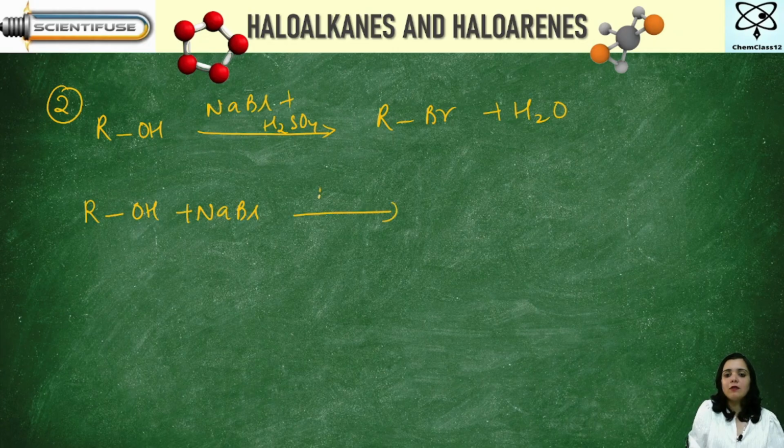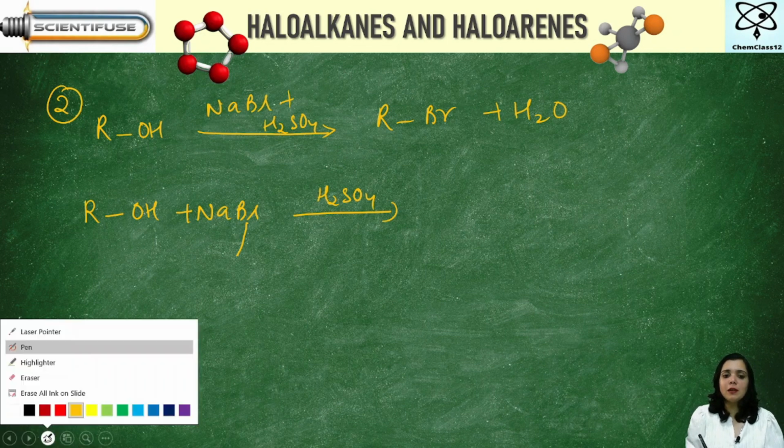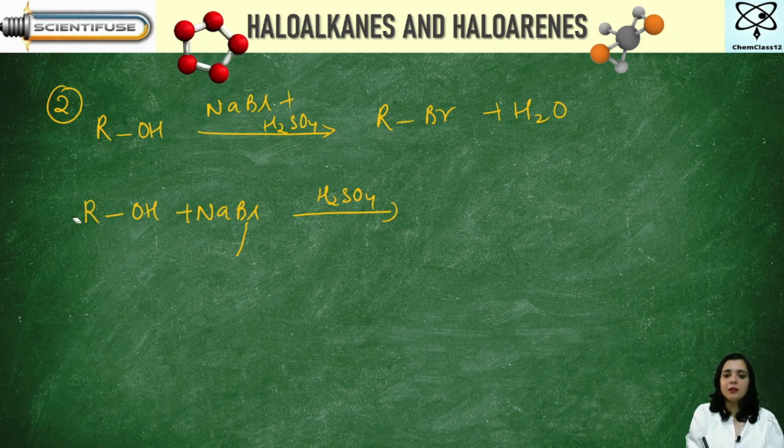And then you have H2SO4. So what is going to happen here? And then of course this H2SO4 also will have to be used. So let us have a look at this reaction properly, okay? I'll show you the step-by-step mechanism.